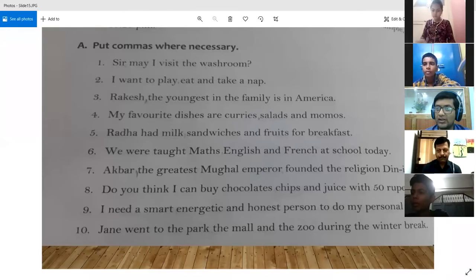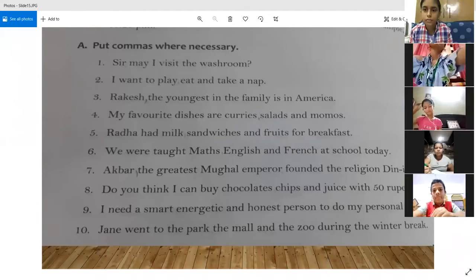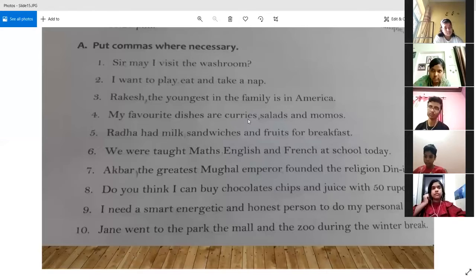Okay, so we are starting with the exercises of punctuation and capital letters. So in the first exercise, you have to put commas wherever it is necessary, right?